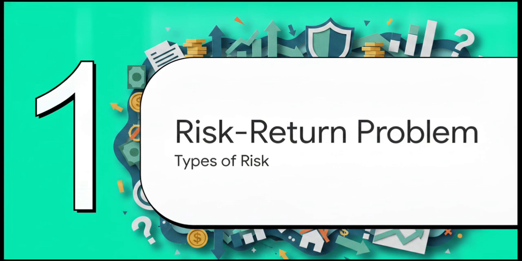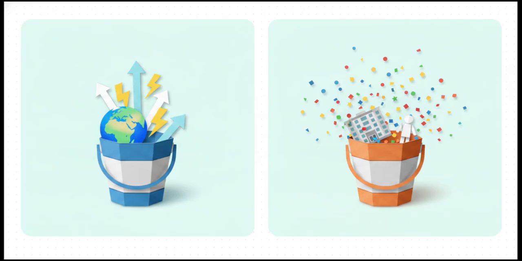All right, let's dive right into our first piece of the puzzle, the risk-return problem, and how investors actually classify risk. Basically, the risk of any portfolio is split into two buckets. First, you've got unsystematic risk. This is the quirky, idiosyncratic risk specific to just one company. Think of a CEO suddenly resigning or a massive product recall. Then you've got systematic risk. This is the big, unavoidable market risk that hits everybody, like inflation or global geopolitical events.